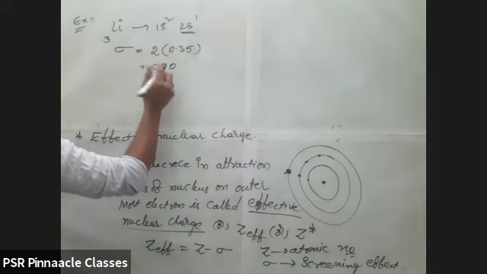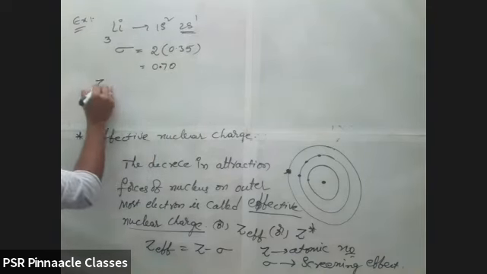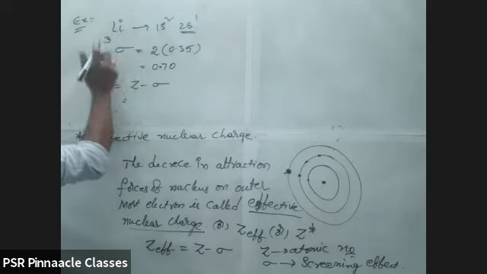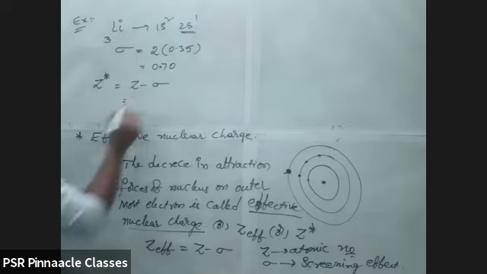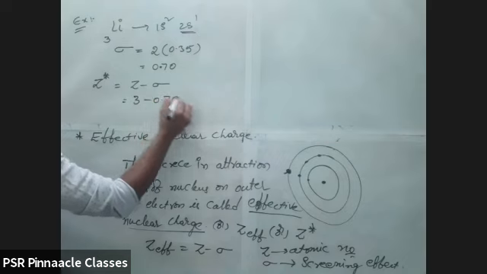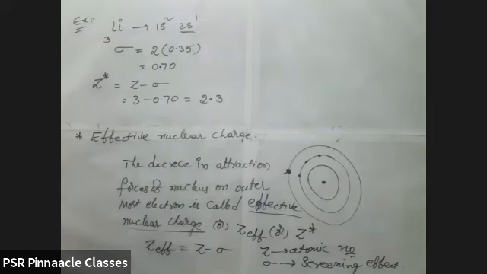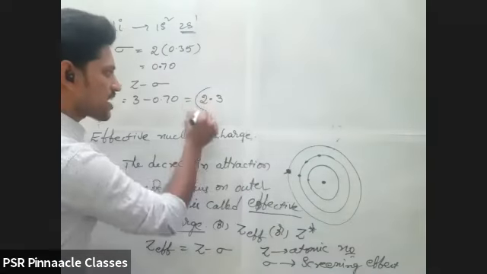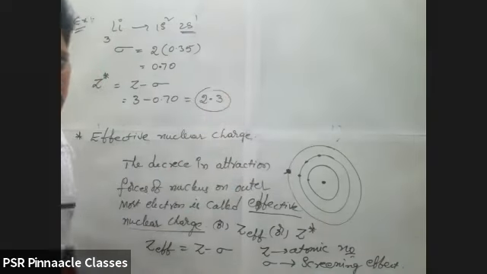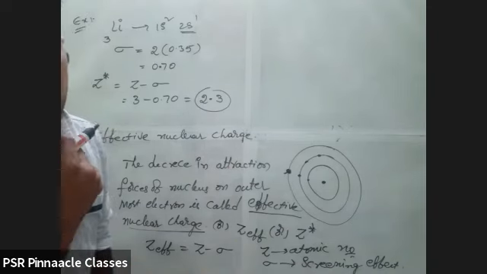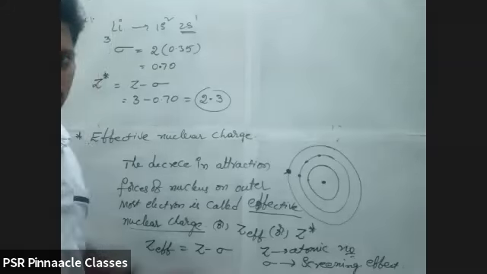Now we'll find the Z effective. Z star is equal to Z minus sigma. Z is the atomic number, 3 for lithium. So 3 minus 0.70 is 2.3. This is the effective nuclear charge on the outermost electron. The attraction force on this electron is decreased to this much. This also has no unit, same as sigma.